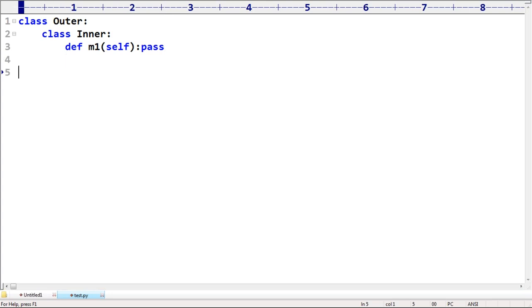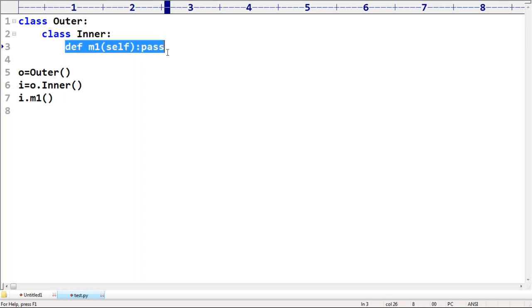If you want to call the m1 method, what is the way? First we require to create the outer class object. After that we require to create the inner class object, O dot Inner, and after that we have to call i dot m1. That's all. If you want to call an inner class instance method, compulsorily an inner class object must be required.